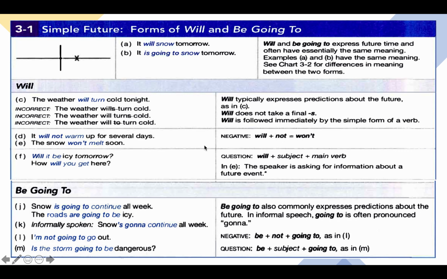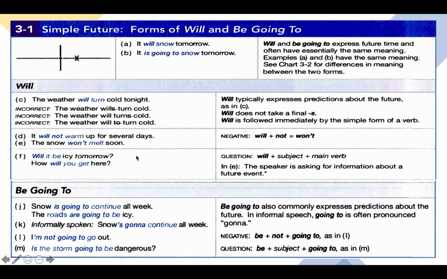The negative form, as you can see here, is will plus not, abbreviated as won't. It will not warm up for several days. This is the full, complete form of the negative of the auxiliary will for expressing the future simple. If we want to use the contracted form, we say: the snow won't melt soon. Here you have the contracted, abbreviated form.